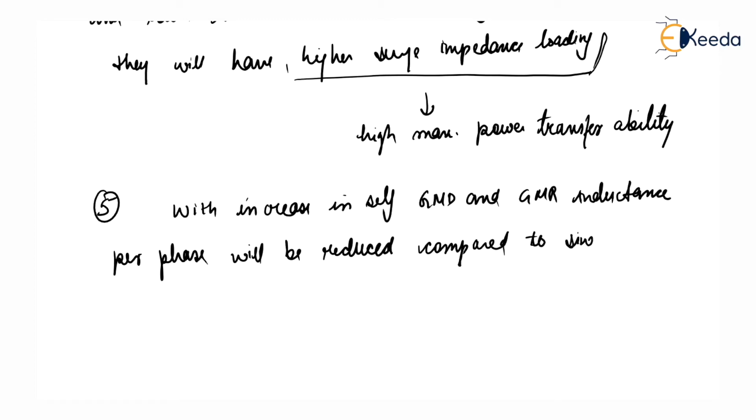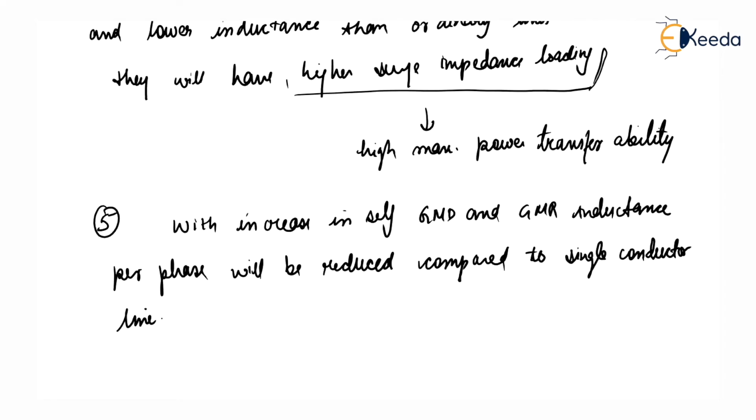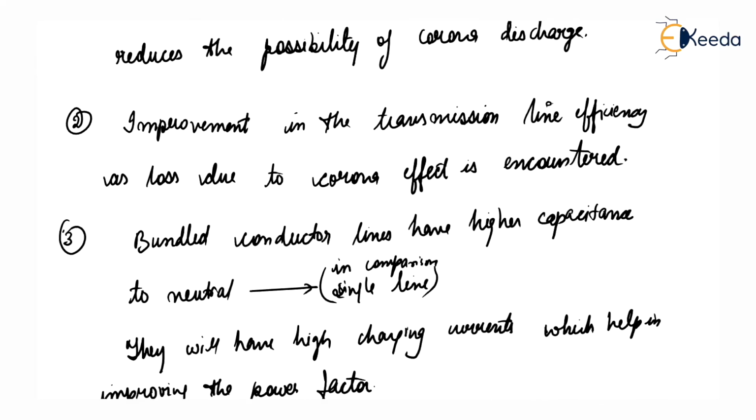This results in lesser reactance per phase compared to the ordinary single line, and hence lesser loss due to the reactance drop. So these are the several advantages of bundle conductors.